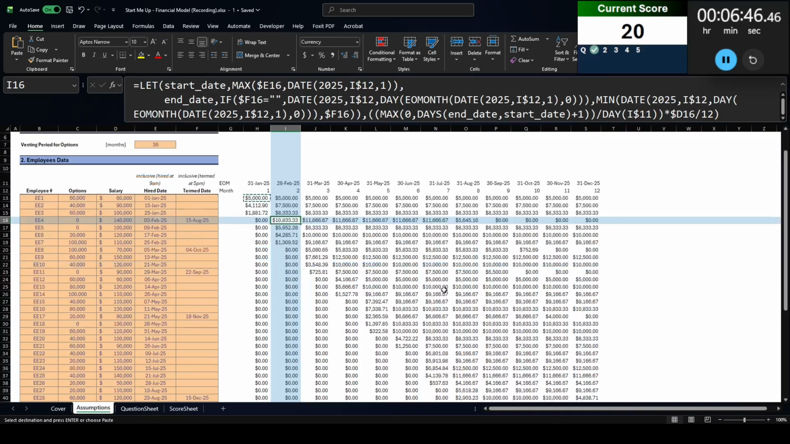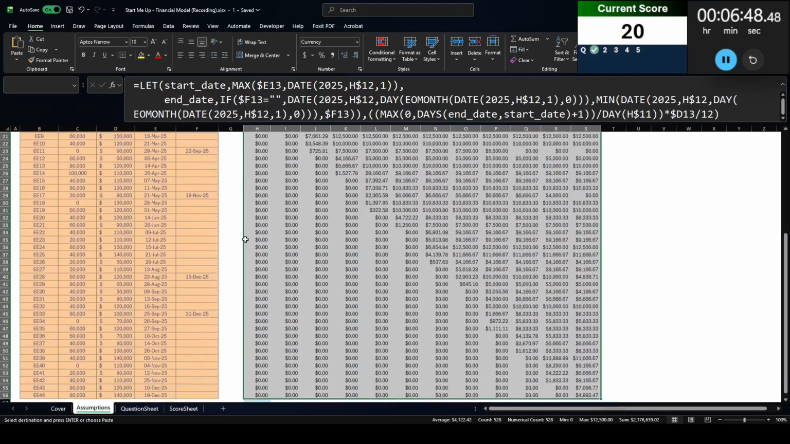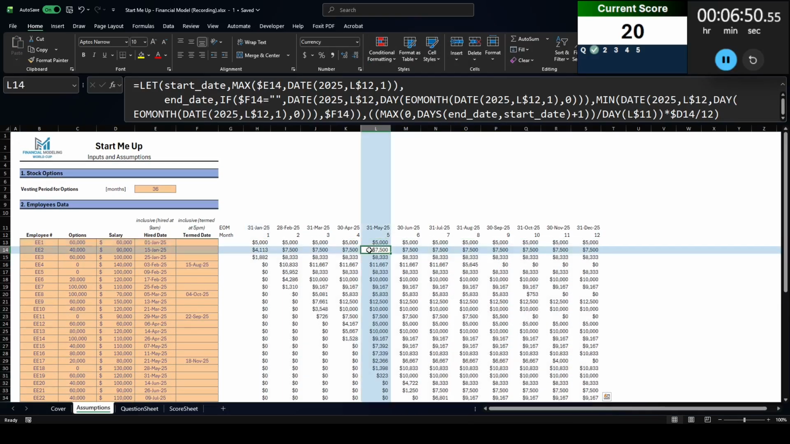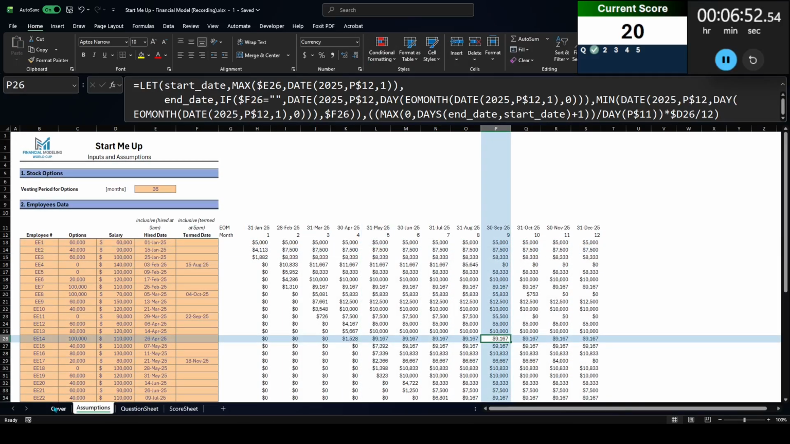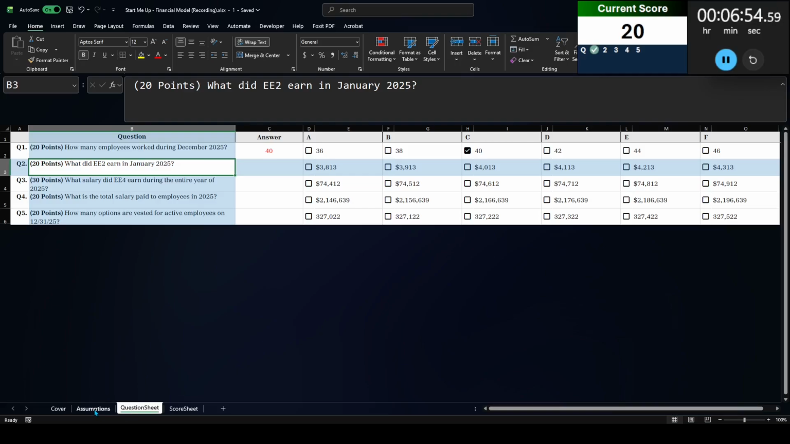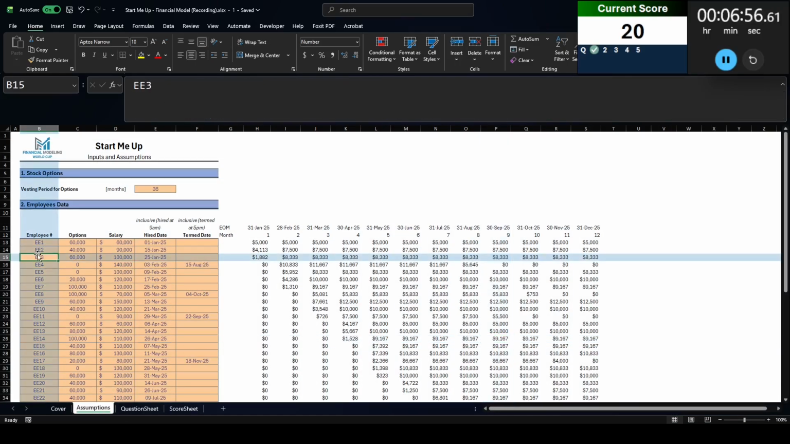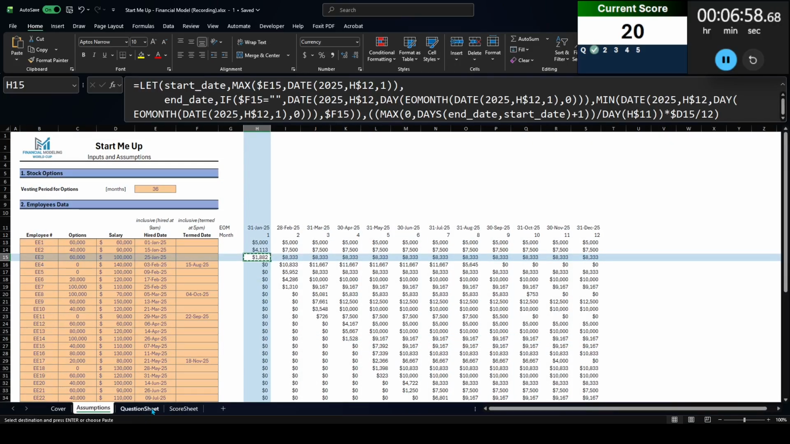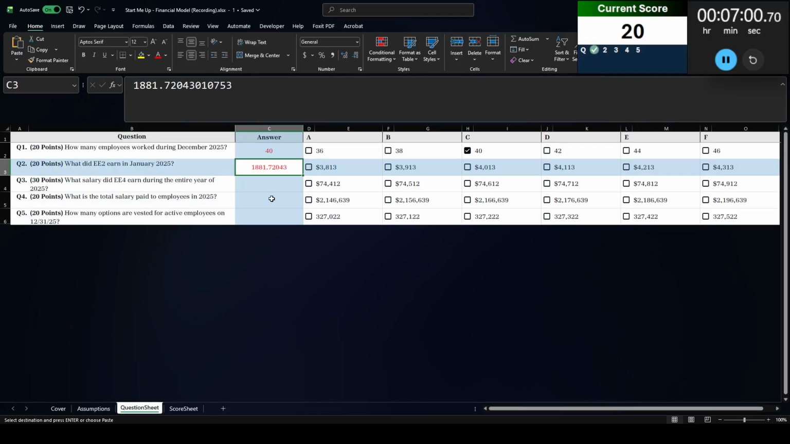So, okay, things seem to be lining up. Let's get rid of a few decimals so that they're easier to see. And the question was, what did EE2 earn in January 2025? EE2, January 2025, that's the amount that I get. And that does not line up with any of my numbers.